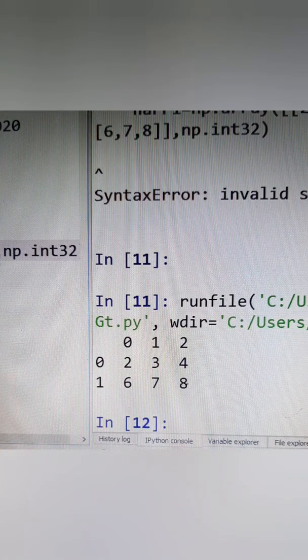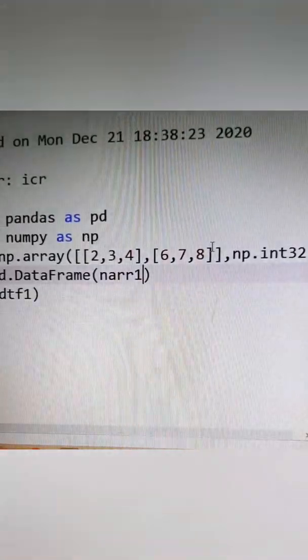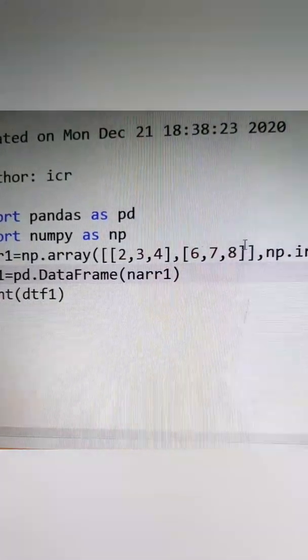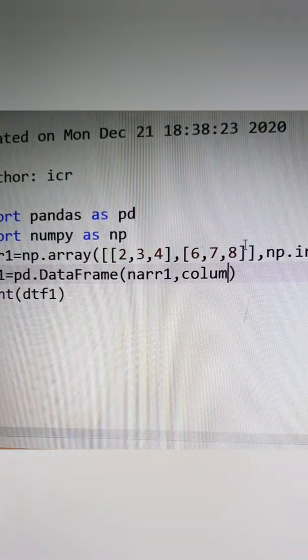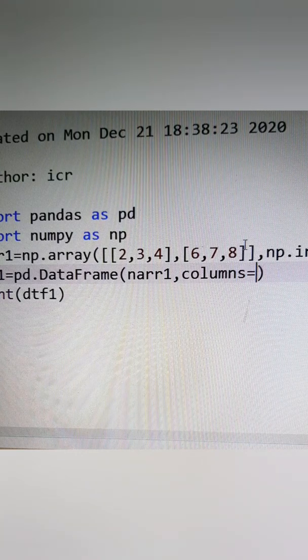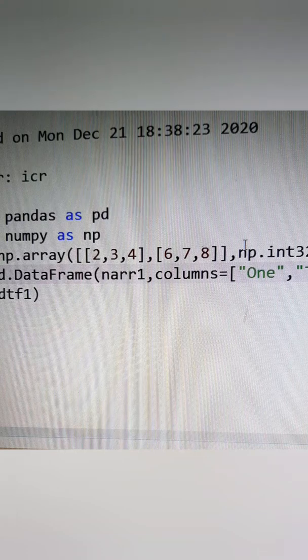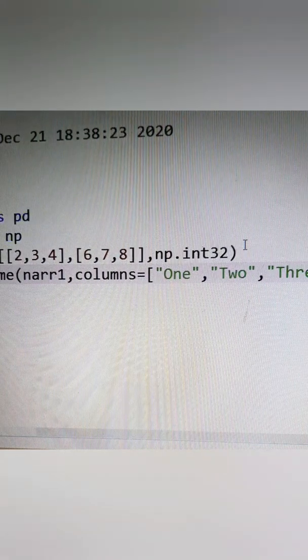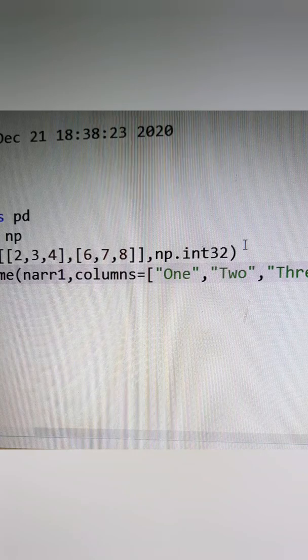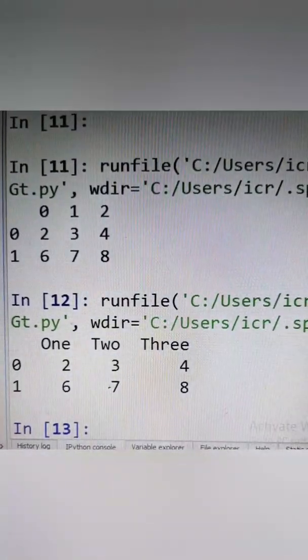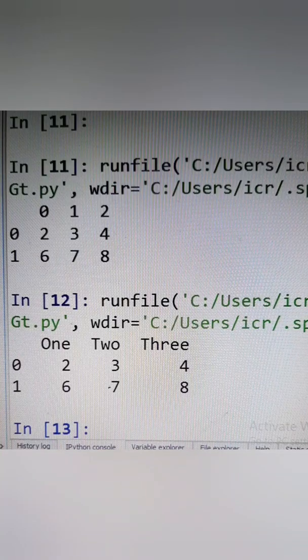We can specify our column names if we want, or the index number, as we have done previously also in the previous program. We write columns is equal to 1, 2, 3. So here come the column names 1, 2, 3 at the top of your values that are being printed.